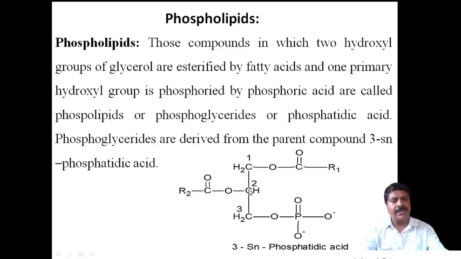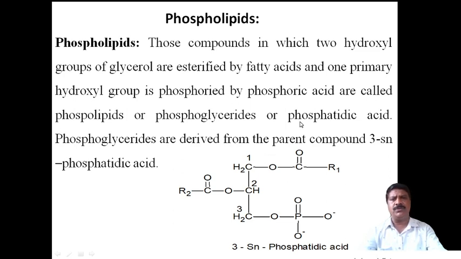Similarly, the second OH group is esterified by another fatty acid or the same fatty acid. But the third, the remaining third carbon atom, contains the primary hydroxyl group, which undergoes esterification by phosphoric acid, and therefore a phosphoester is formed. The phosphoester derivative of glycerol is called a phospholipid. This is a simple definition. You might already know it.